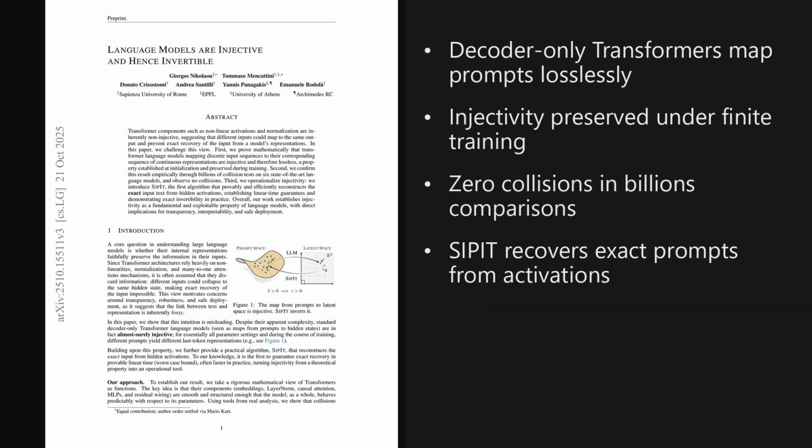I'm Alex. Today we're looking at a paper from the Hugging Face trending list, published on October 17, 2025, about 6 days ago. The striking result is that standard decoder-only transformer language models are injective and therefore lossless, and with a new method called SIPET, the exact input text can be reconstructed from hidden activations. The paper is titled, "Language Models Are Injective and Hence Invertible," and as we'll see later, the implications for model transparency and safety are quite significant.